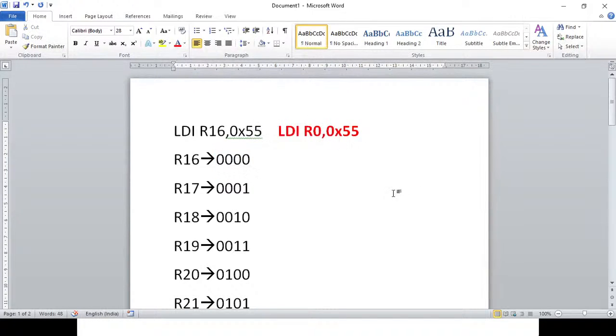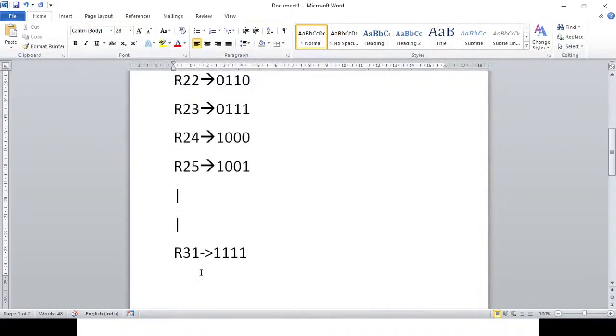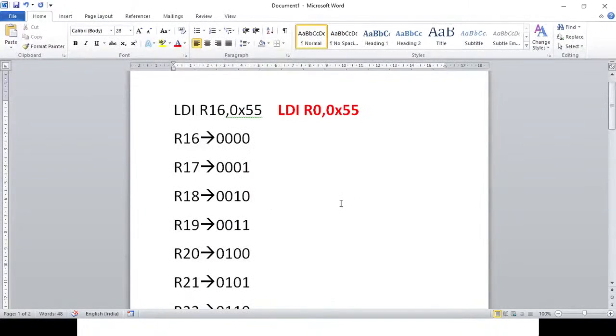We have bit combinations available only for R16 to R31, because we have only 4 bits available to specify the register. So if we have 4 bits, 2^4 is equal to 16. So only 16 registers we can specify.